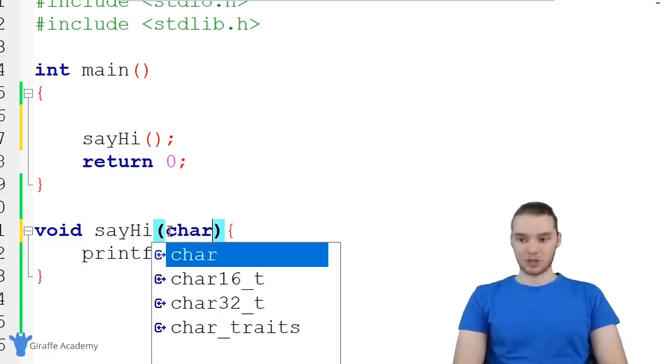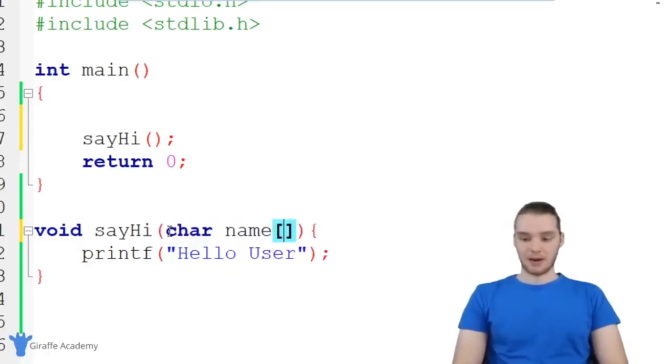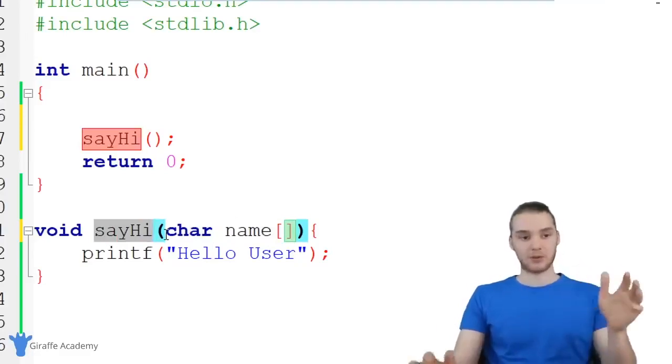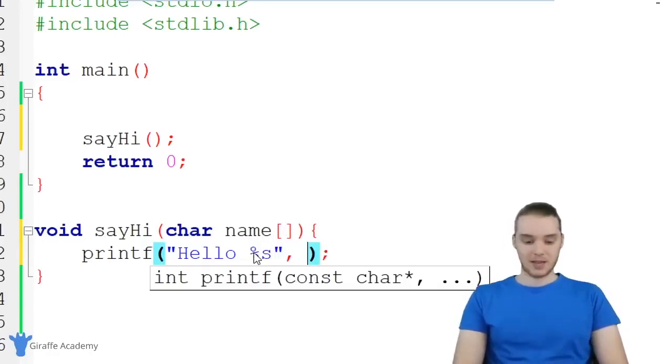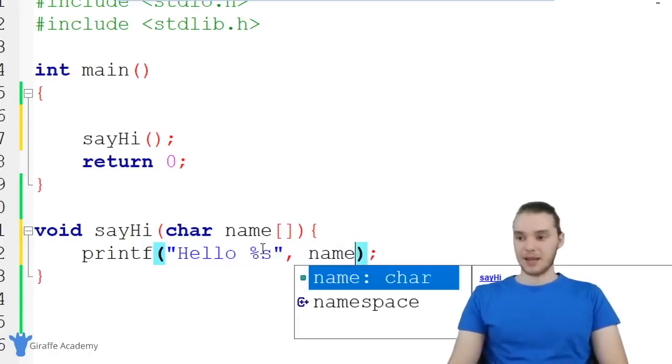So I could say, for example, char name and open and closed square brackets. Basically what I'm saying is this say hi function is going to take as a parameter, in other words as an input, a string of characters called name. And I can come down here and print that out. So I could say %s, and we could print out name.